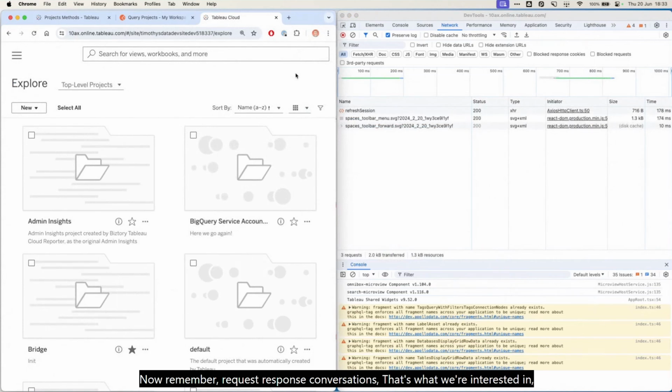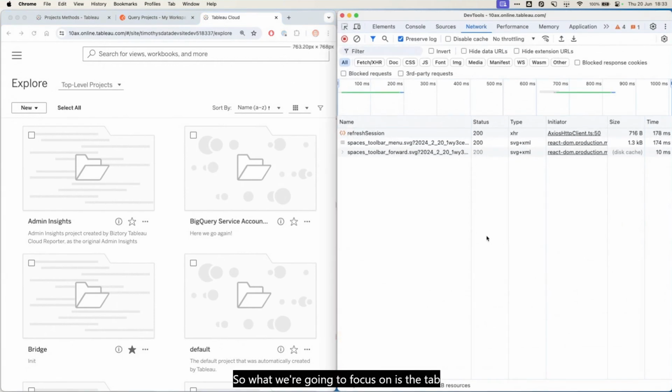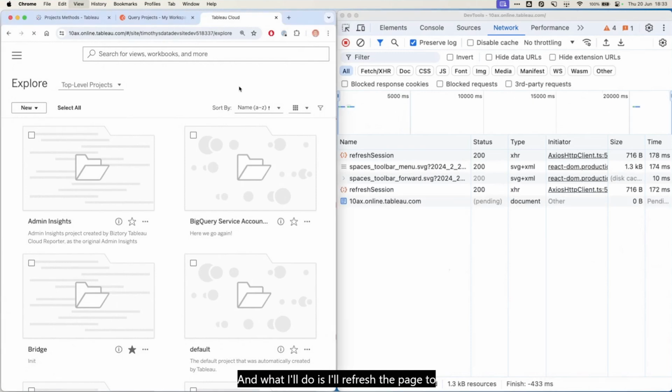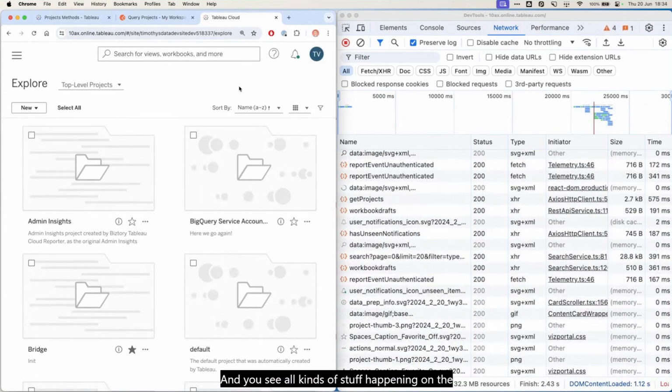Now, remember request-response conversations, that's what we're interested in, and more specifically eavesdropping in this case. So what we're going to focus on is the tab that's currently on, the network tab. There's so much more you can do with the other ones, but for today, just the network tab. And what I'll do is refresh the page to reinitiate these conversations, and you see all kinds of stuff happening on the right as well as on the left.